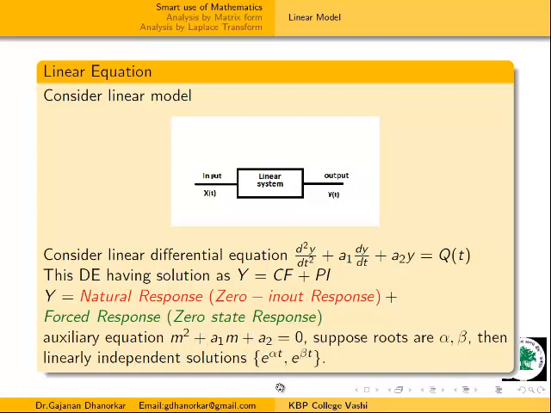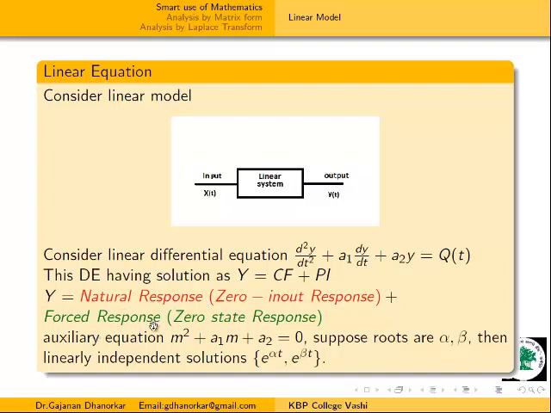I mean, they form a basis. They span our given space. Here these are the linearly independent solutions. This theory is there, but my purpose in giving it is because of this CF and PI. This is nothing but our natural response, and this is our forced response.